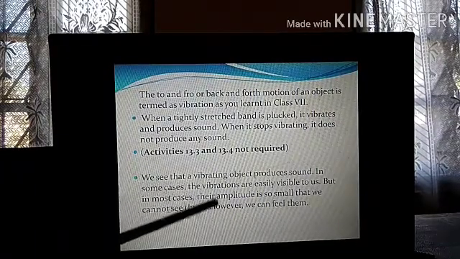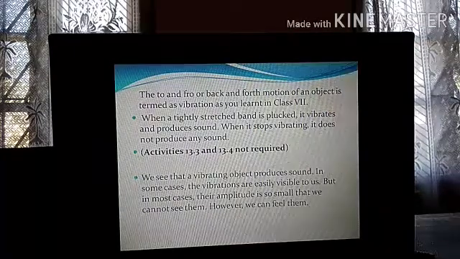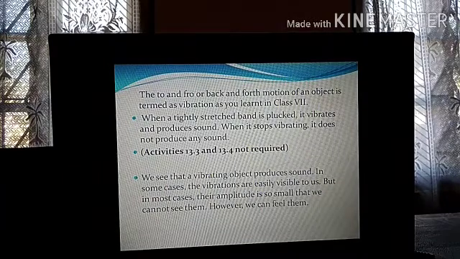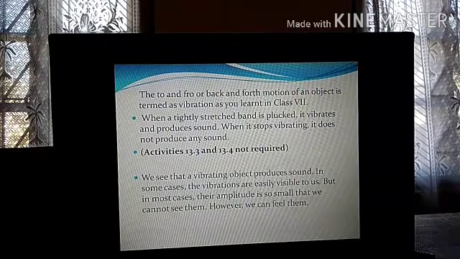In some cases the vibrations are easily visible to us, like plucking the rubber band. When you pluck the rubber band, you can easily see that it is moving or vibrating. But in most cases their amplitude is so small that we cannot see them, however we can feel them. Amplitude means the prominence of the vibration. I'll tell you what amplitude is in the next slide. When you touch the body with your hand, you can feel that it is vibrating, but you cannot see it, because it is very, very small.